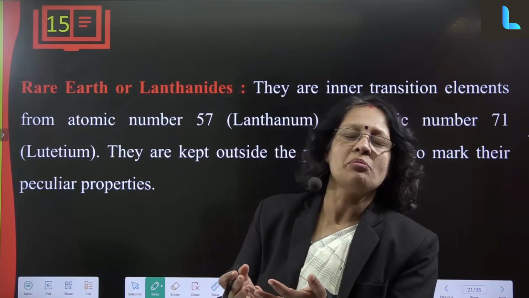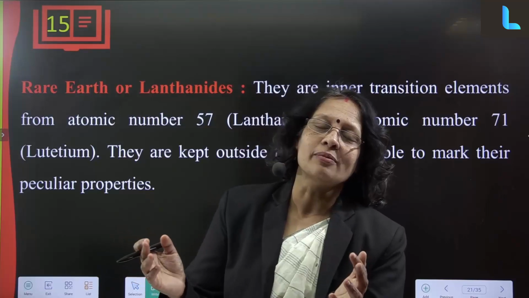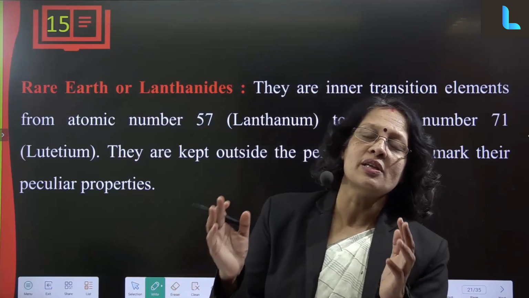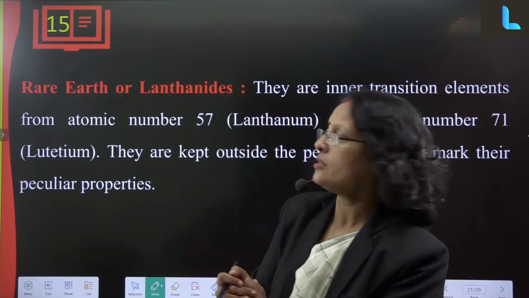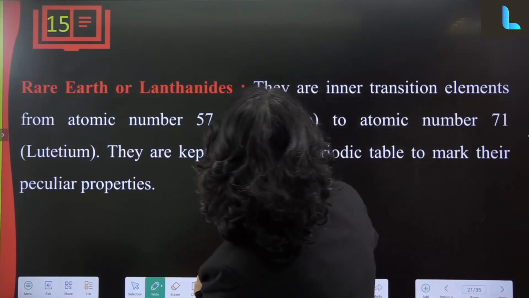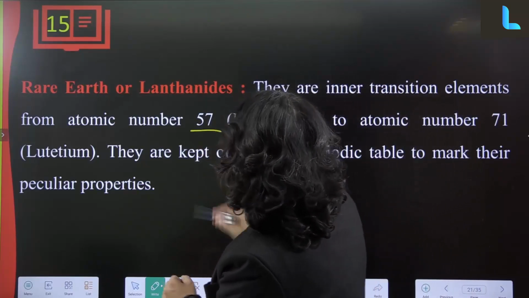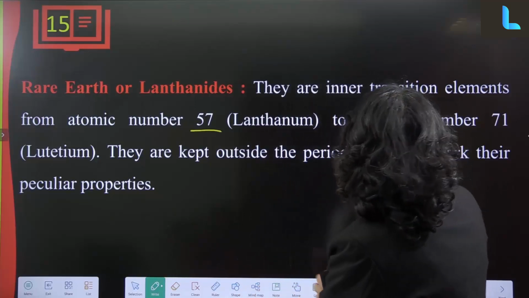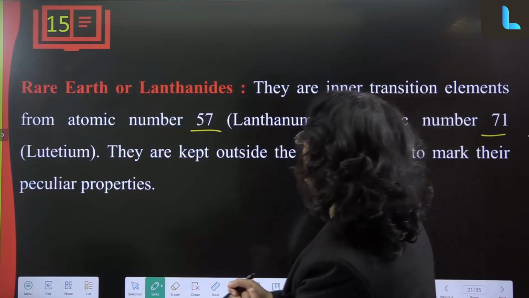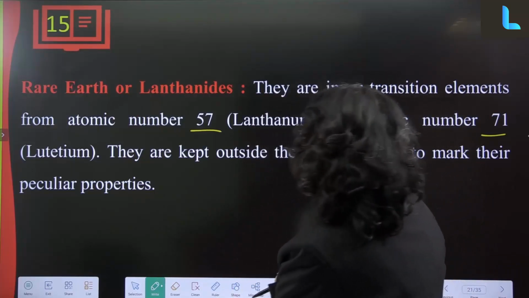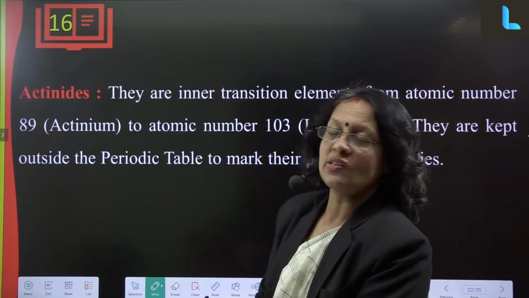The bigger the principal quantum number value n, the bigger the size of the atom. So, if n is equal to 4, it means there are 4 energy levels. If n is equal to 1, there is only 1 energy level, so the size is small. Rare earths or lanthanides are inner transition elements from atomic number 57 to atomic number 71, lanthanum to lutetium. They are kept outside the periodic table to mark their peculiar properties. They are called 4f series.